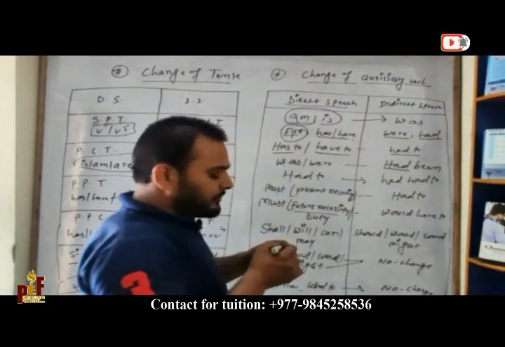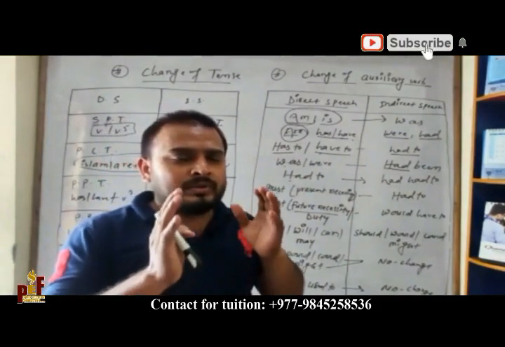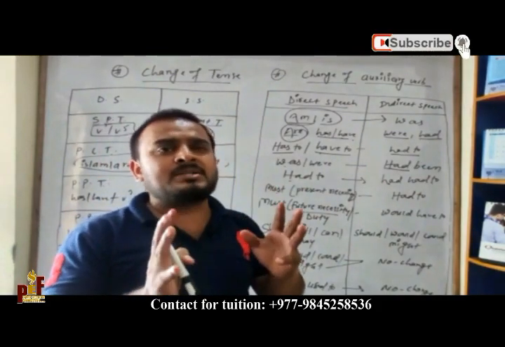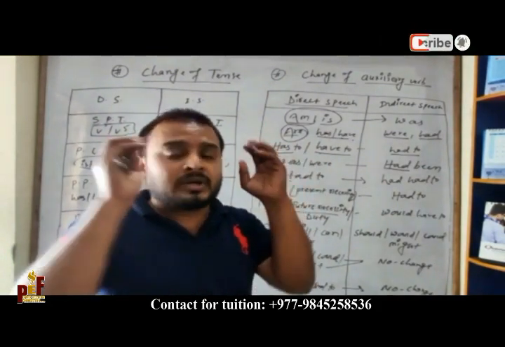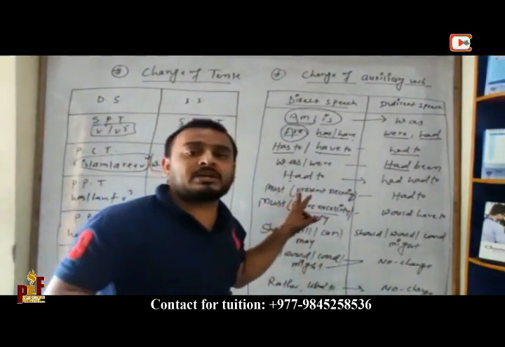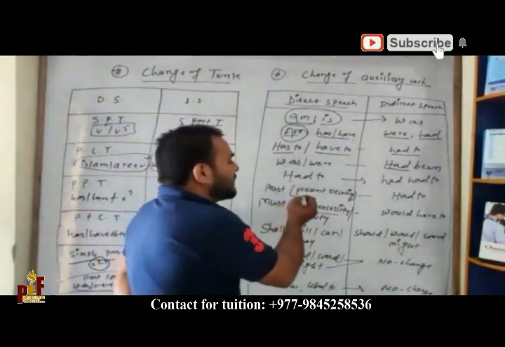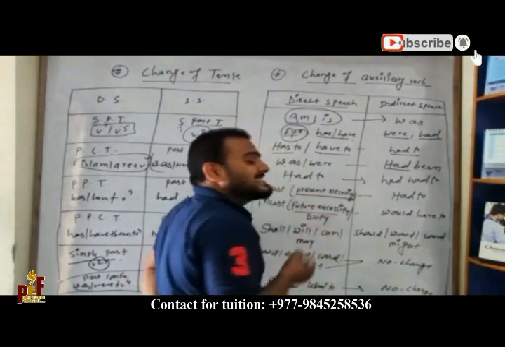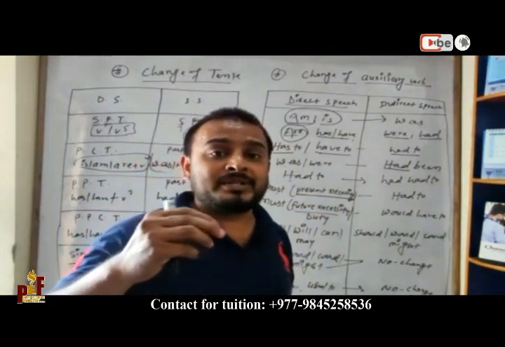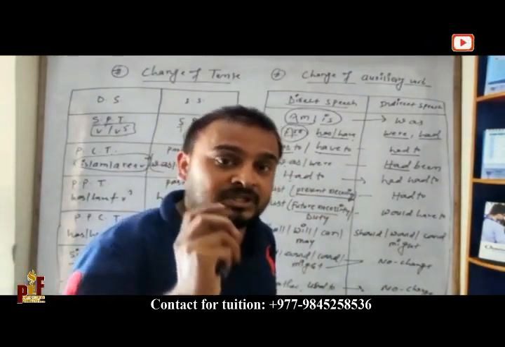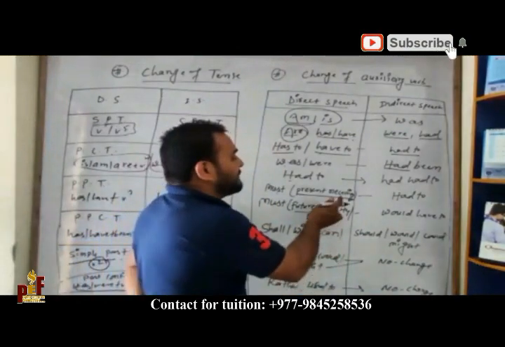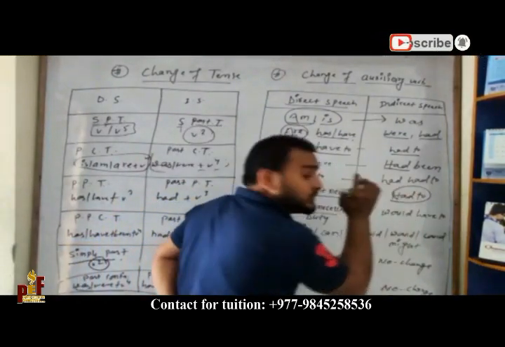Must. Now we can use must in two conditions. The first condition is if must shows present necessity, if it is showing a present necessity, then we have to use had to.